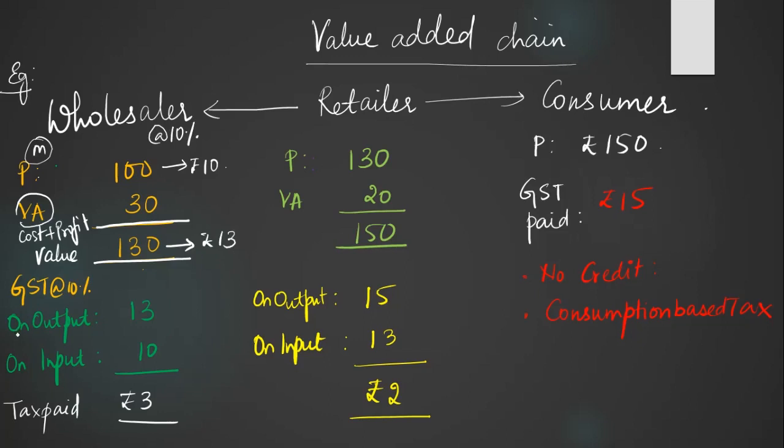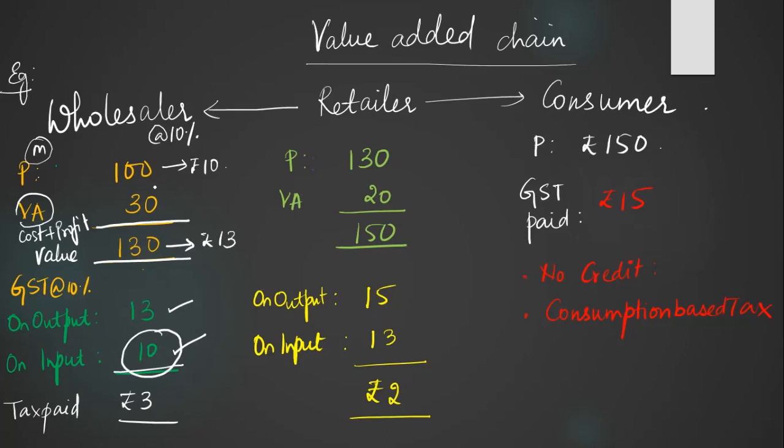He has paid rupees 10. So what is the difference amount? 3 rupees. So the ultimate tax that he will be paying to the government is 3 rupees. This is the credit that he is going to get for the tax that he has paid on the purchases.